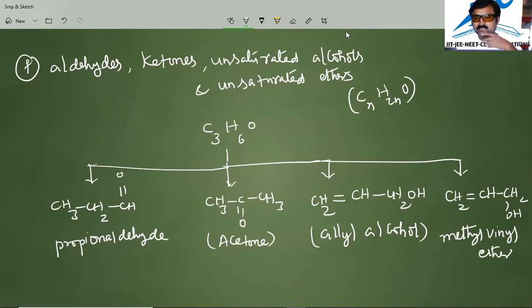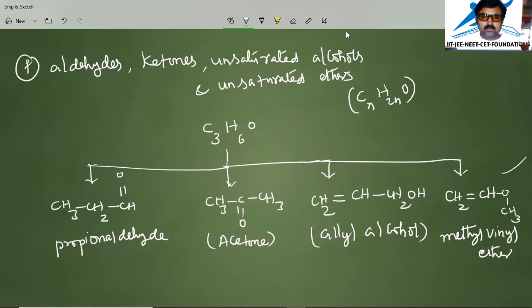In such a case, this CH3 we will write, oxygen we will write in the middle here. I will show you. This is CH3. Okay. Methyl vinyl ether. This is methyl vinyl ether.